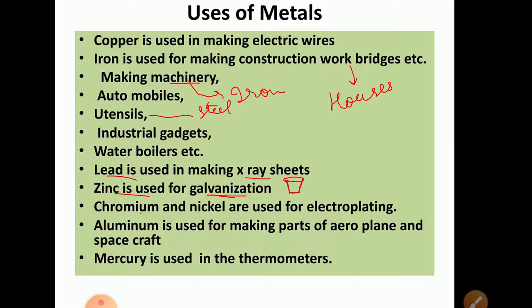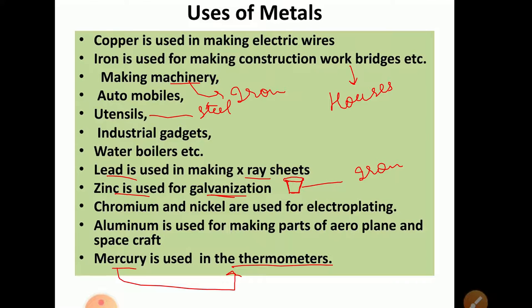Now, chromium. Not of steel, a bucket of iron if we take, so it's done. Chromium and nickel are used for electroplating. Aluminium is used for making parts of aeroplane and spacecraft. Mercury is used in thermometers to check the temperature, which we already know.